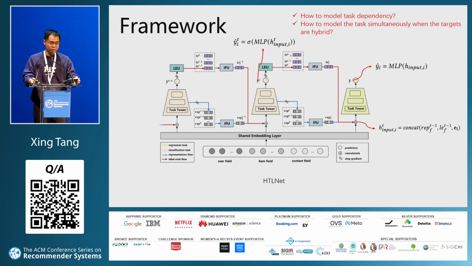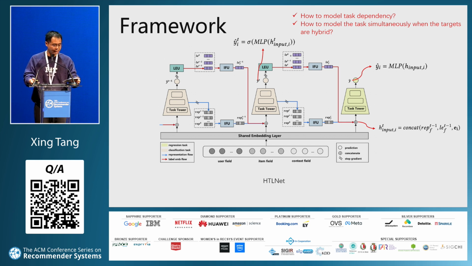Here is our proposed framework, HTLNet, short for Hybrid Target Learning Net. The right tower predicts the core target, and the other towers learn the preceding tasks.